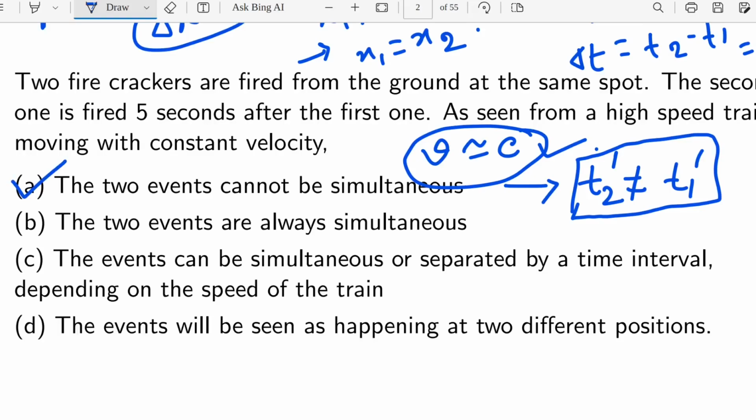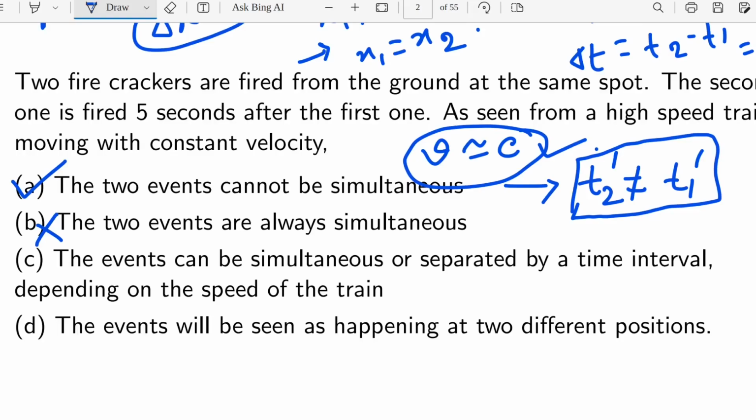Now, the two events are always simultaneous. We have already seen that t1 prime is not equal to t2 prime, so that means this will not be the case. Now coming to the third option, the events can be simultaneous or separated by a time interval depending on the speed of the train.